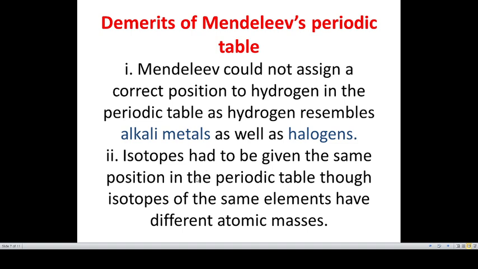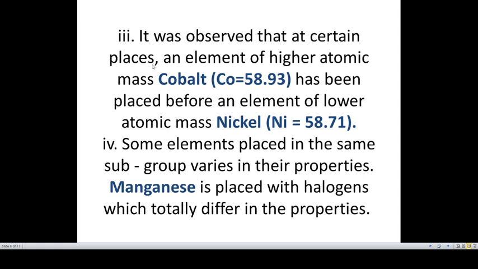Isotopes had to be given the same position. Isotopes should be placed in the same position, though isotopes of the same element have different atomic masses. If they have different masses, though they have to be placed in the same position. It was observed that at certain places an element of higher atomic mass like cobalt 58.93 was placed before an element of lower atomic mass, nickel 58.71. So this was also a demerit because cobalt has the higher atomic mass, but it was placed before nickel, which has the lower atomic mass.